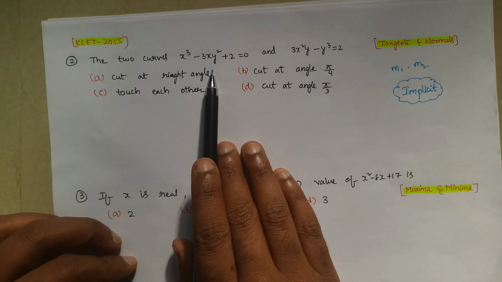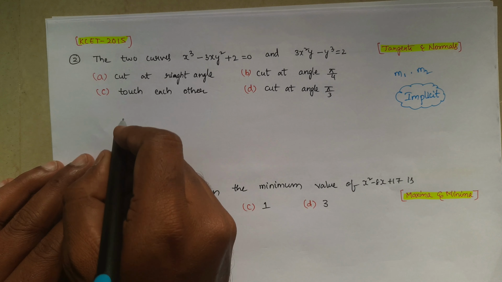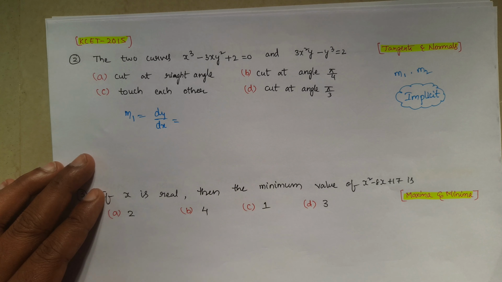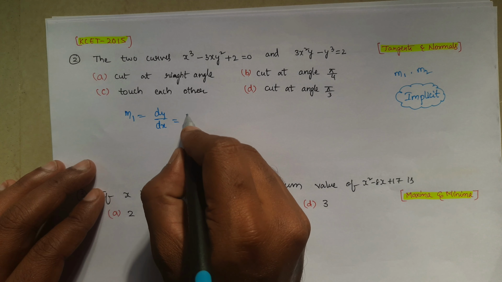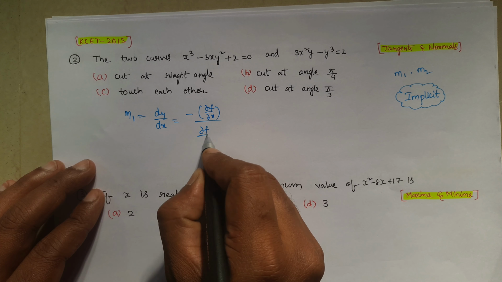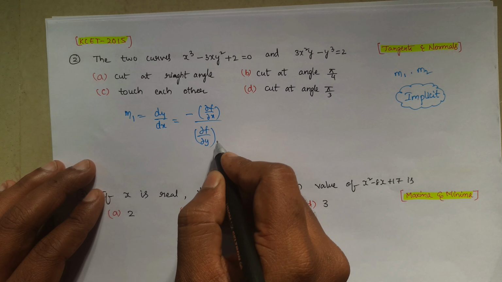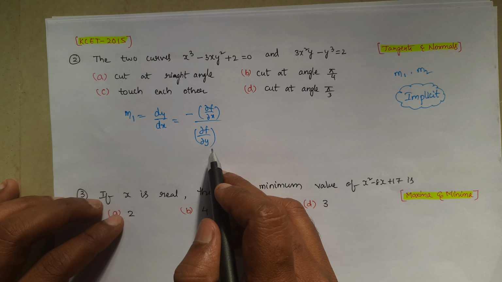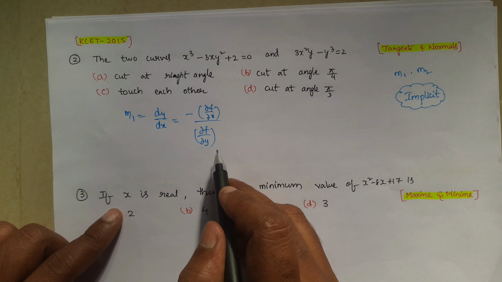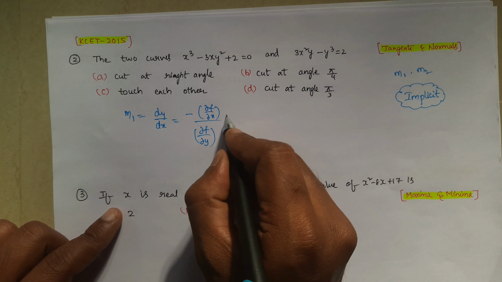So whenever implicit function is there, to find dy by dx, nothing but m1, there is a formula, a shortcut formula, that is dou f by dou x divided by dou f by dou y. Actually we will use this in differential equations, and also in engineering first year. But this is the shortcut to find that m1.